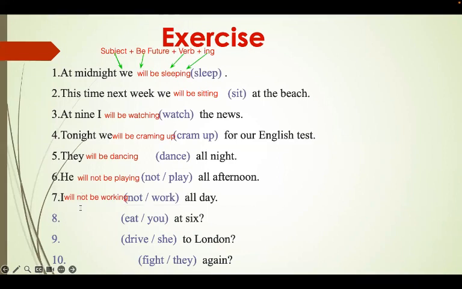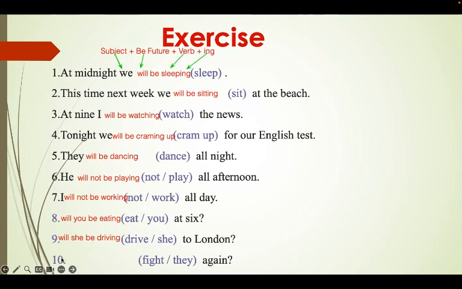Moving on to number 8. Eat you at 6. So it's a question. Very good. So will you be, and we put the verb ing. So will you be eating at 6? Number 9, drive she to London. The same way, we start with will she be, and then verb, and then ing. Will she be driving to London?